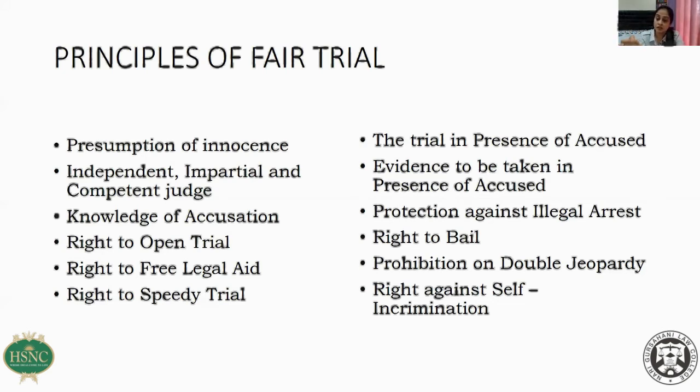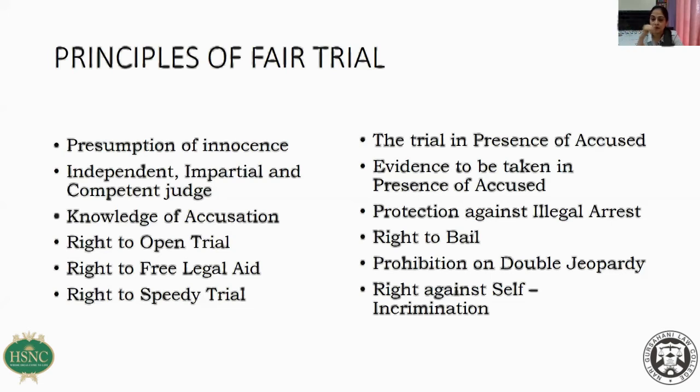If the charge is not explained to the accused, it's an irregularity. The accused should know what charges are framed against him. Only if he knows can he prepare his strategy of defense. So it is very important to have knowledge of accusation.